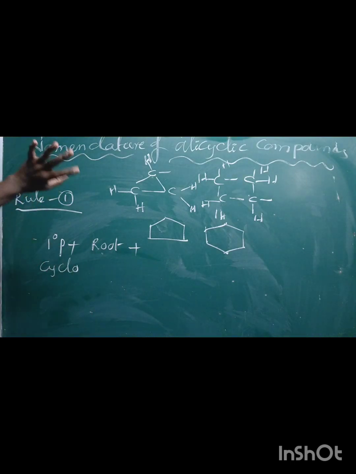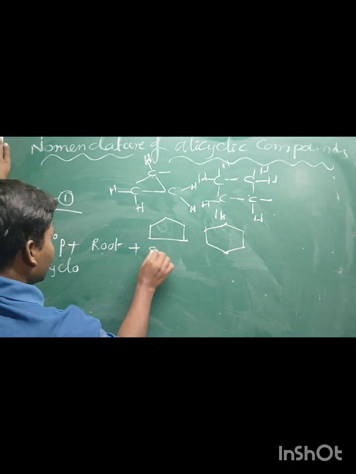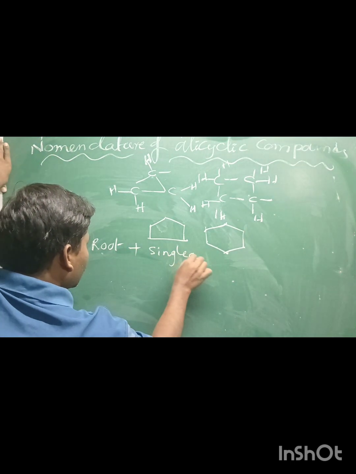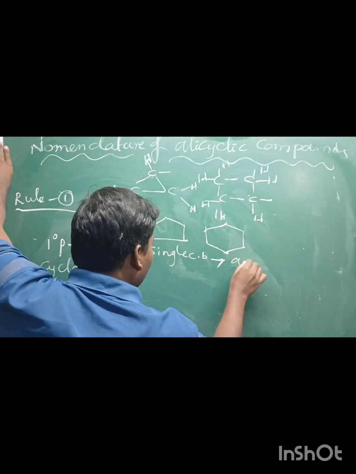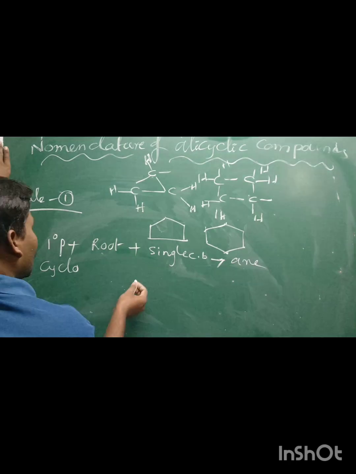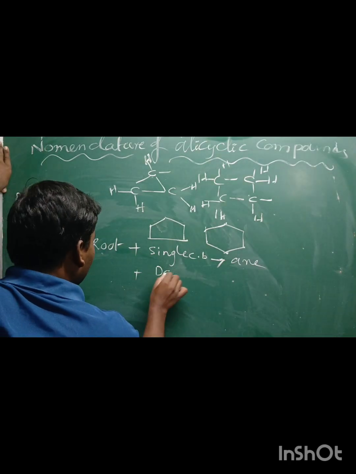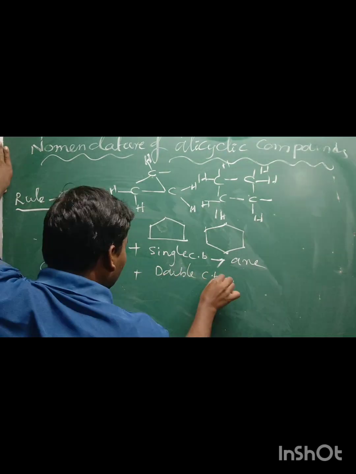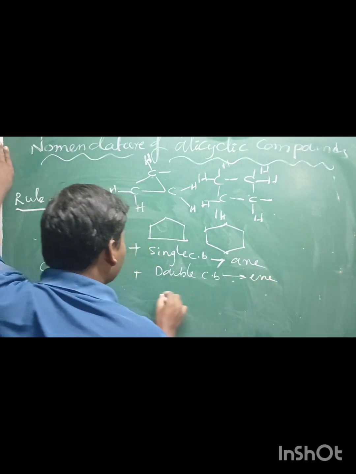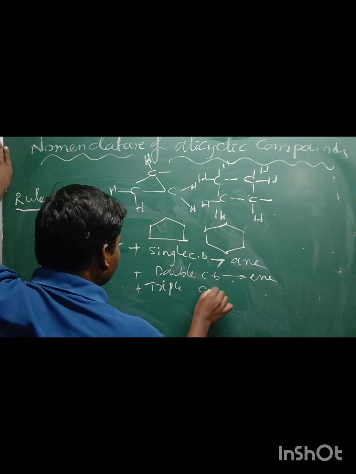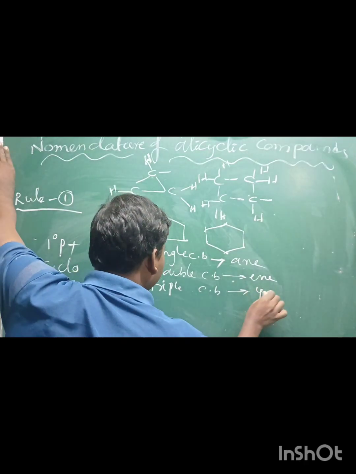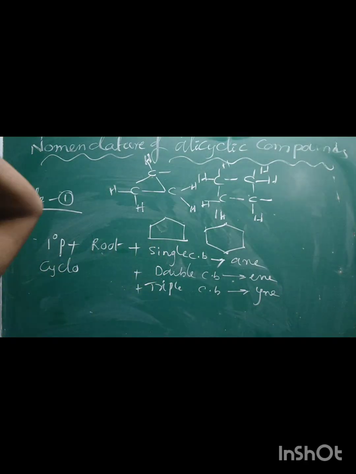If the ring contains all single covalent bonds, we use the ending ane. If the ring contains a double covalent bond, ene, or a triple covalent bond, yne. Okay, rule number 1 here.